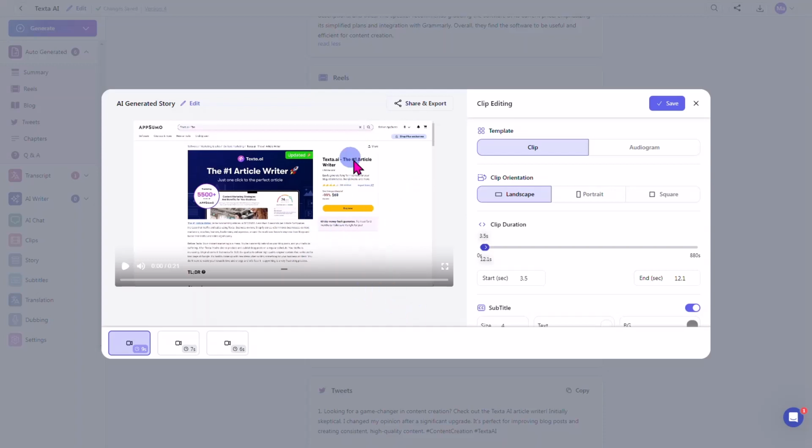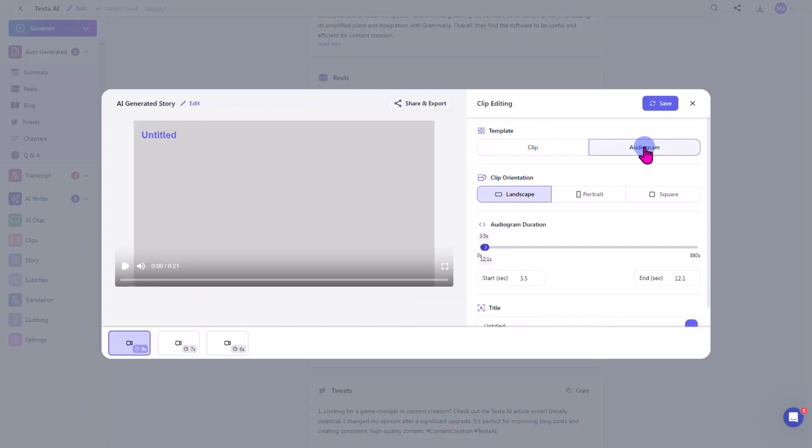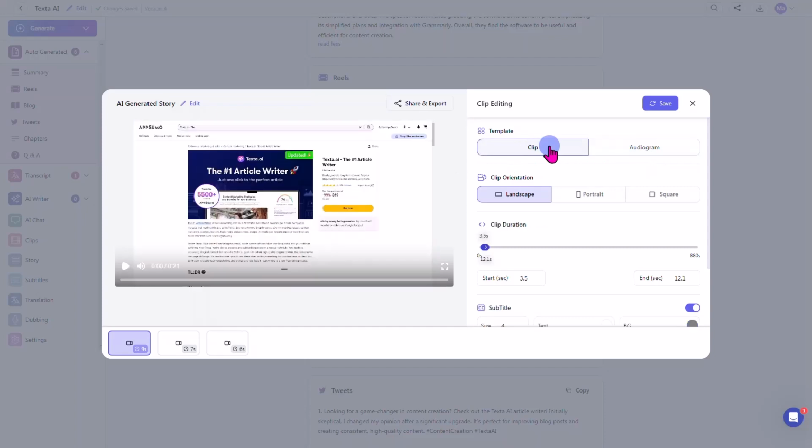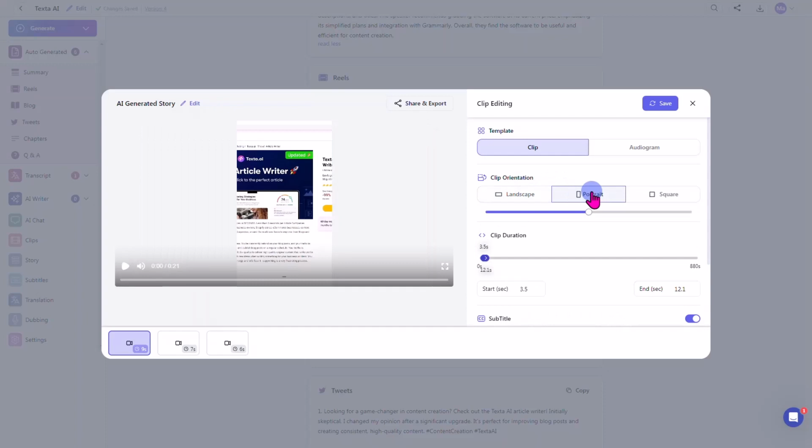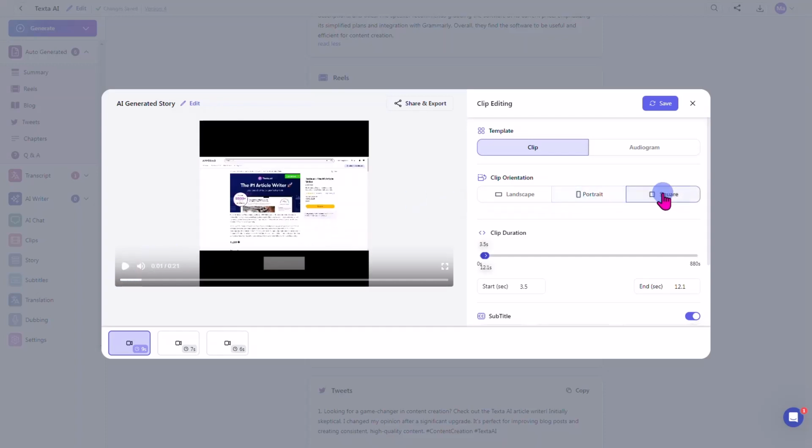All right. Now you can make this into an audiogram, so it doesn't necessarily have to be a clip. You can turn it into an audiogram, and you can actually change the orientation. So it could be landscape. You could do portrait. And what would be neat too here is if you were able to move this around, just in case you needed to do that. You can also create a square situation here. So that makes it really neat as well.